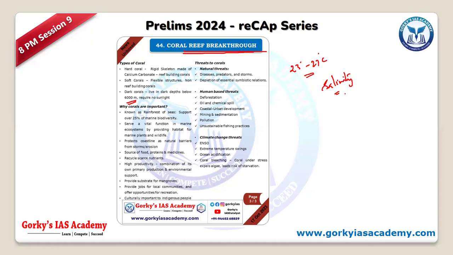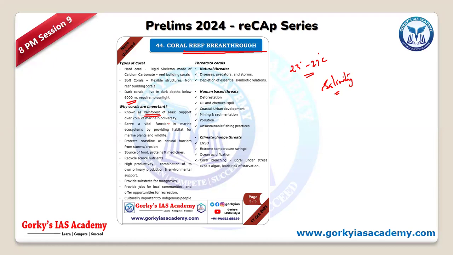It's a mix of fresh and saline water, but anyway, salinity should be there for it to survive. Okay. So they are nicknamed the rainforest of the ocean and one of the greatest suppliers of food as well as livelihood, biodiversity, everything, and part of nature.